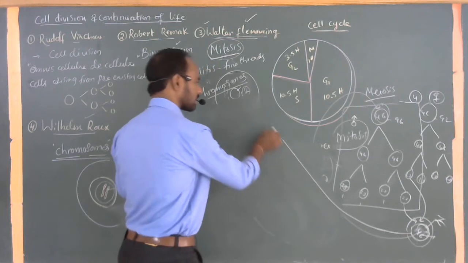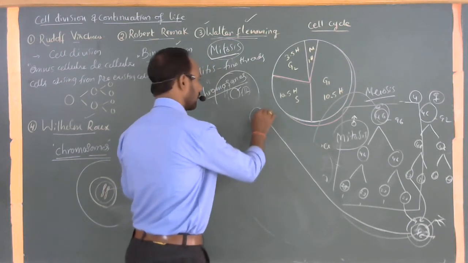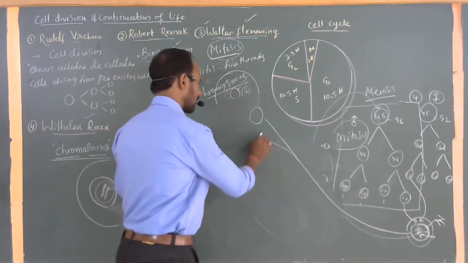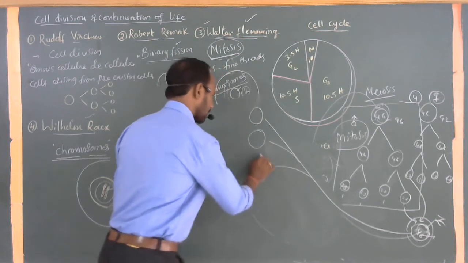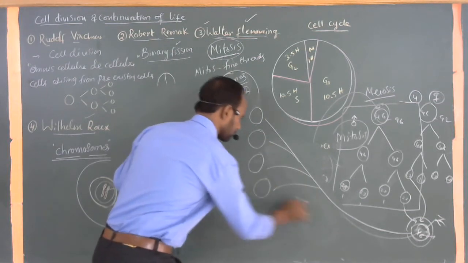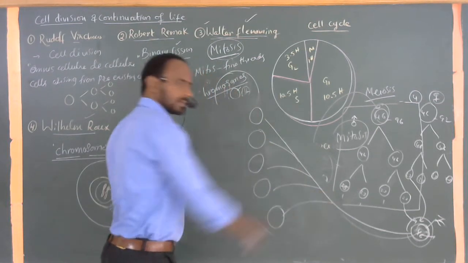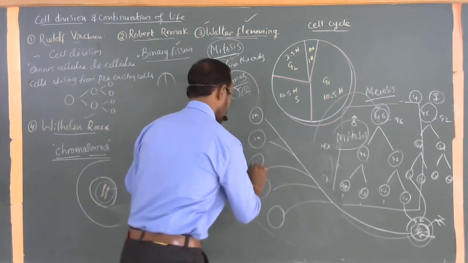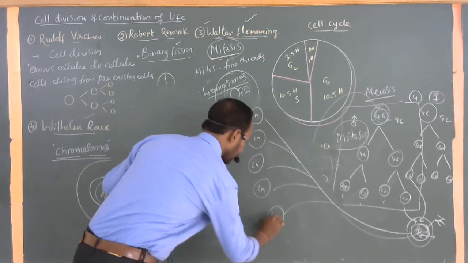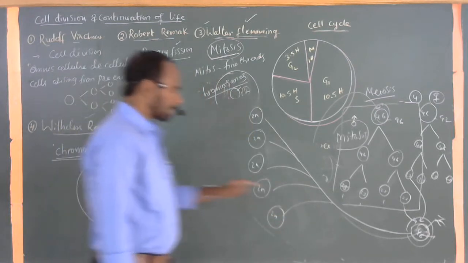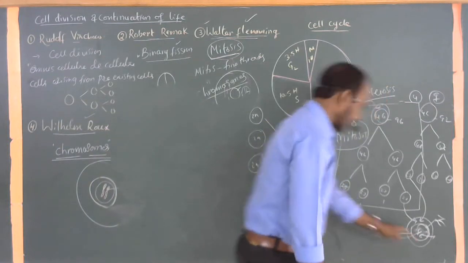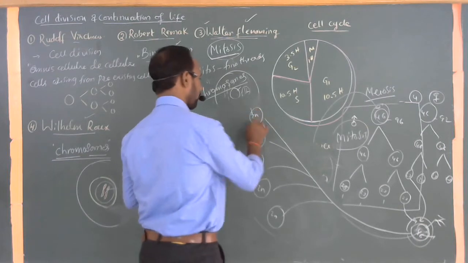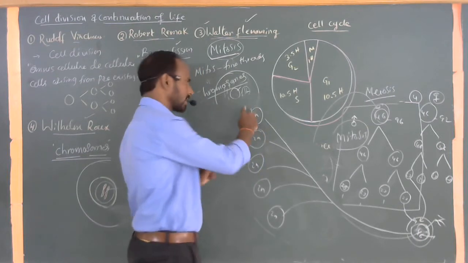Some of the cells from the zygote form a mass of cells. Some of the cells form a mass of cells, and still some more cells. For example, like this, all the cells forming from this. And again 2n, diploid condition, 2n. Diploid condition, 2n, 2n, 2n. A mass of cells from the zygote can form a mass of cells. For example, these mass of cells having the diploid condition form bone.